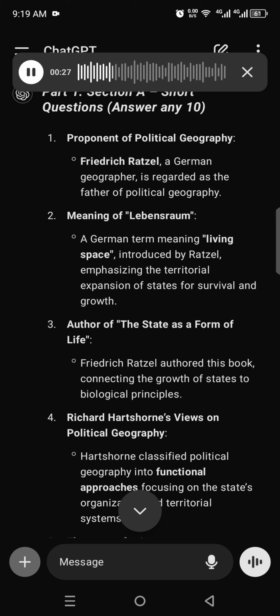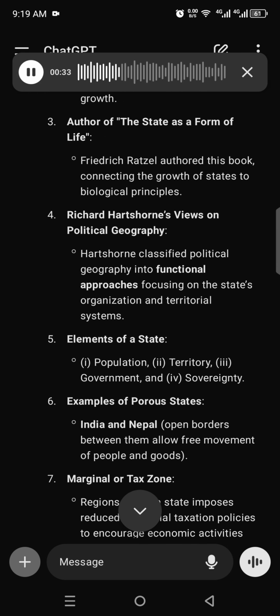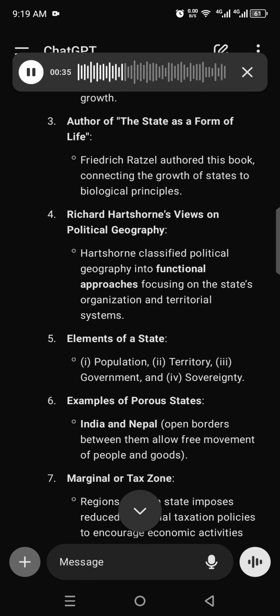3. Author of The State as a Form of Life. Friedrich Ratzel authored this book, connecting the growth of states to biological principles. Number 4. Richard Hartshorne's views on political geography. Hartshorne classified political geography into functional approaches, focusing on the state's organization and territorial systems. 5. Elements of a state. I, population, II, territory, III, government, and IV, sovereignty.